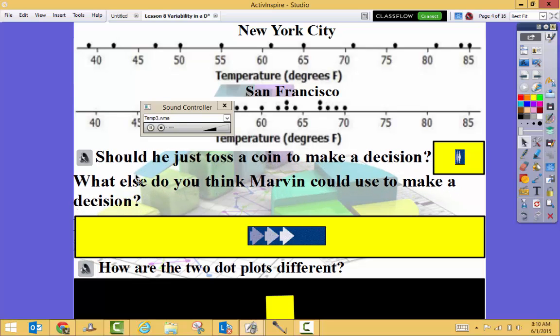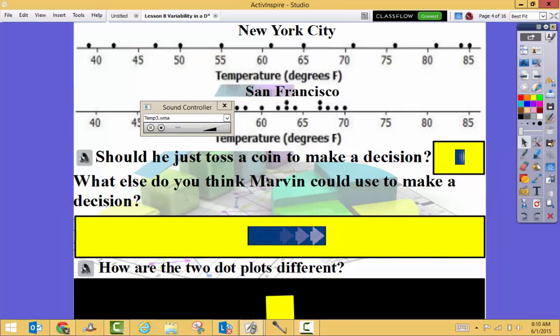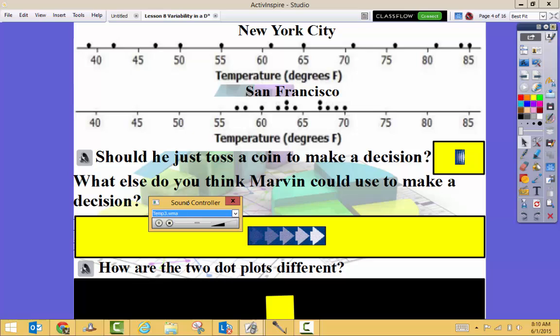In the previous example, you found the overall mean monthly temperatures in both the New York City distribution and the San Francisco distribution to be about the same. That didn't help Marvin very much making a decision about the two cities. Since the mean monthly temperatures are about the same, should Robert just toss a coin to make his decision? Is there anything else Robert could look at in comparing the two distributions?